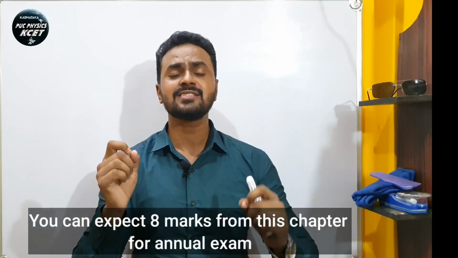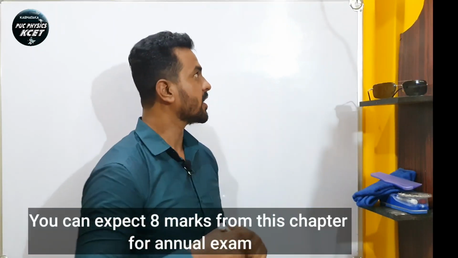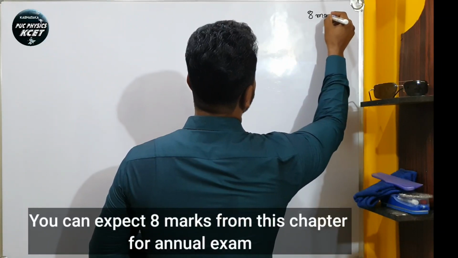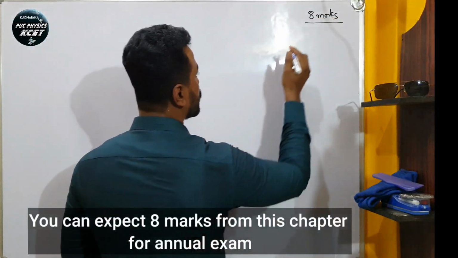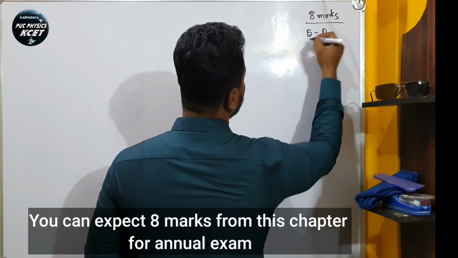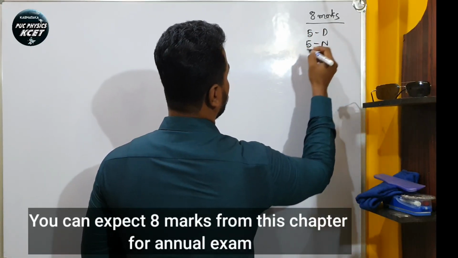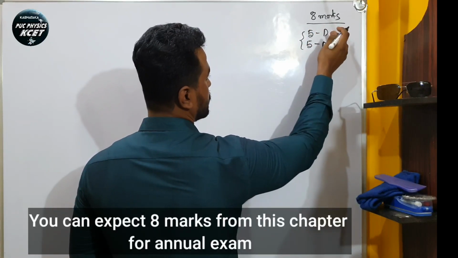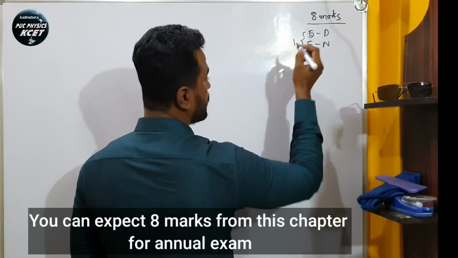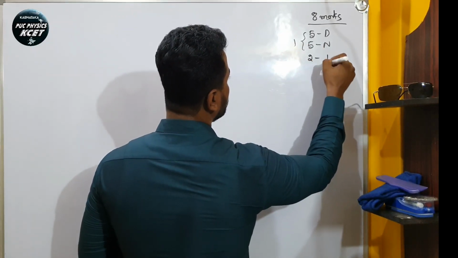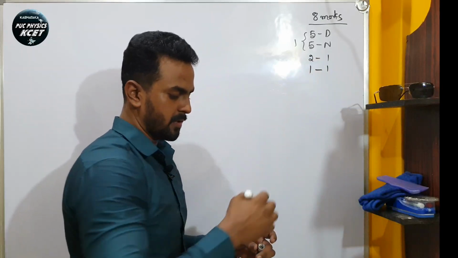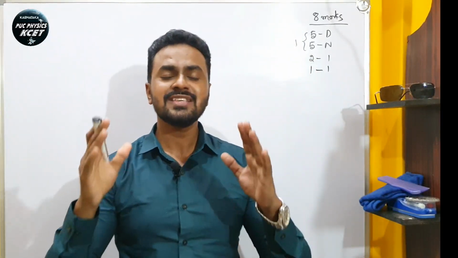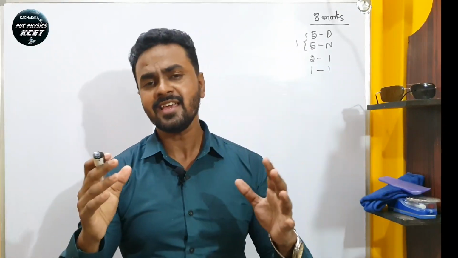Dear students, in this video you are going to learn a very interesting chapter, and this chapter is going to be very important for you this year because it contains 8 marks in your annual question paper. So the weightage of this chapter is 8 marks. In this 8 marks, you are going to get 5 marks in the derivation part or 5 marks in the numerical part. So any of the questions will be asked, whether it may be derivation or numerical, one question will be there, and for 2 marks one question will be there, and for 1 mark one question will be there.